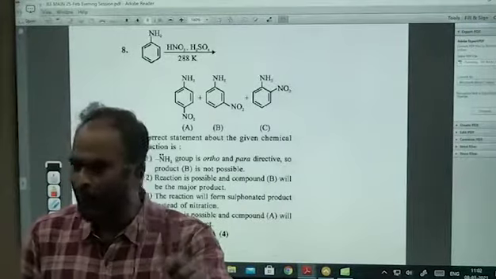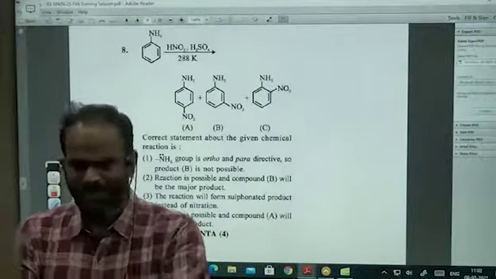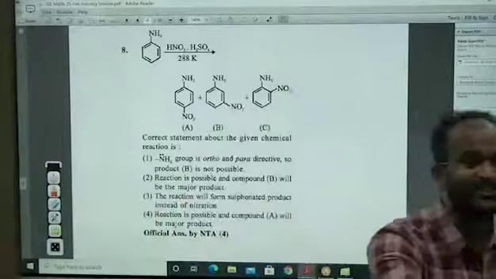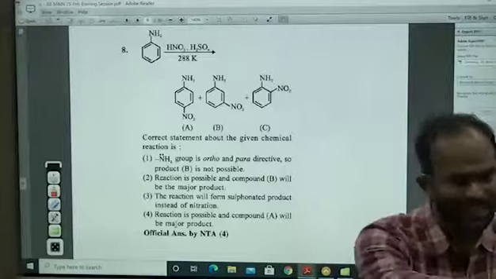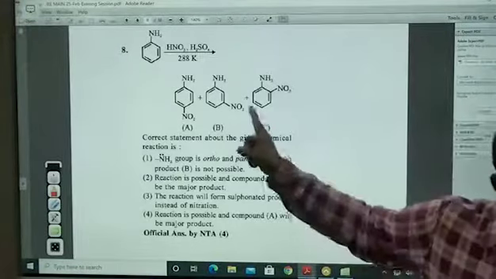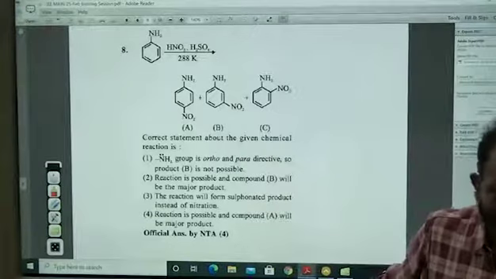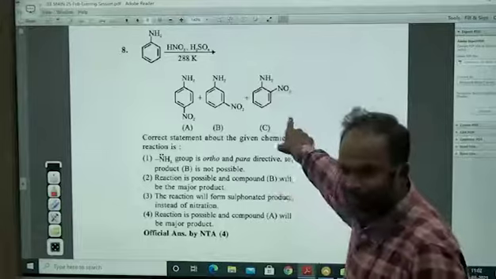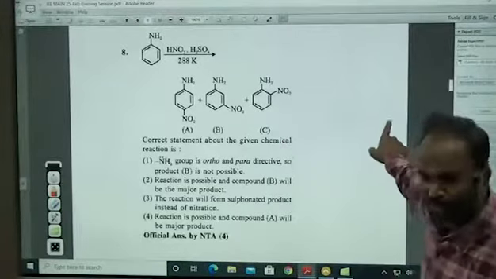There is only one point. Nitration is which kind of reaction? Electrophilic substitution reaction. If it is an electrophilic substitution reaction, electron density should be more. You went through almost 75%. The remaining 25% you did not tell. Benzene I have given, aniline I have given, nitrobenzene I have given.